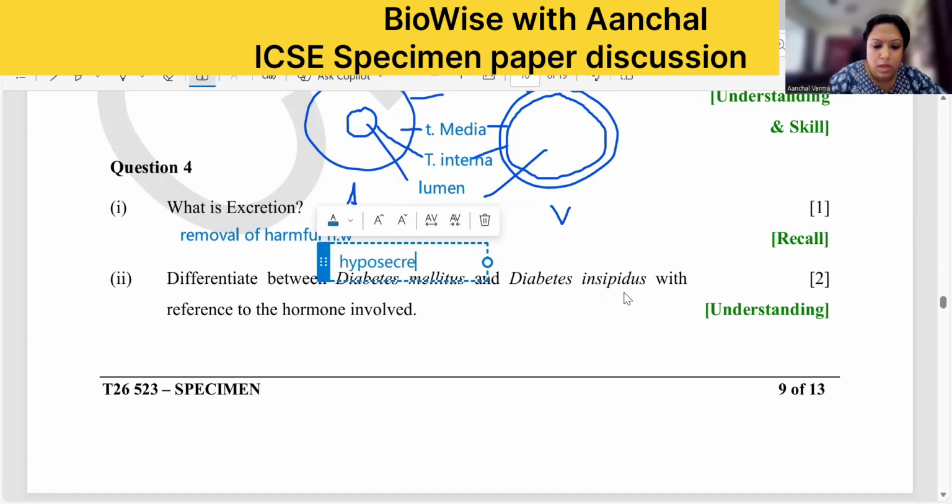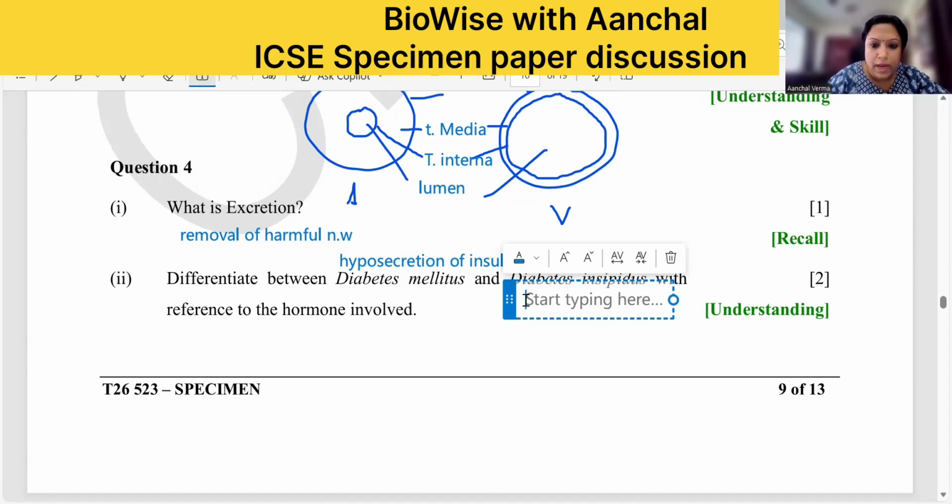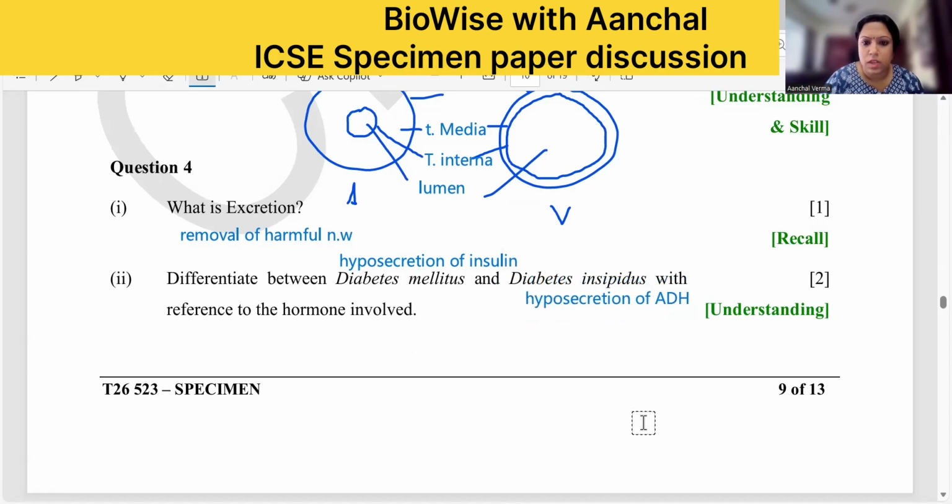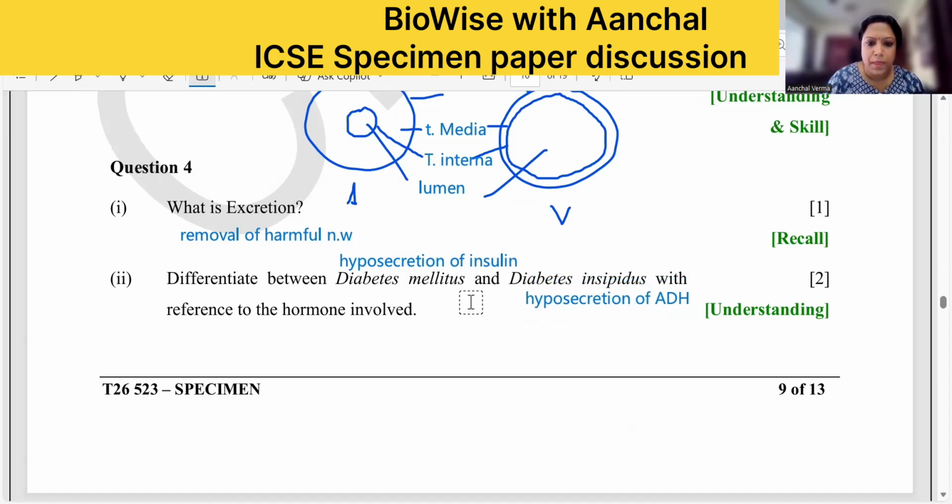Hyposecretion of insulin. And diabetes insipidus is hyposecretion of antidiuretic hormone, ADH. This will give you 1 plus 1 mark. Okay. Moving to the next.